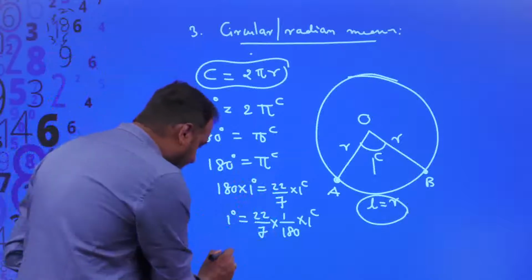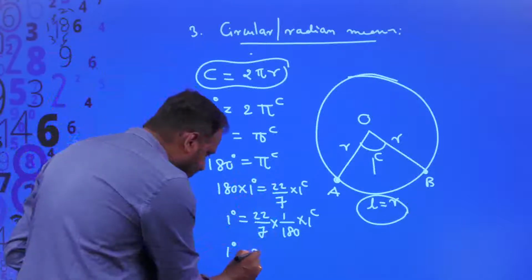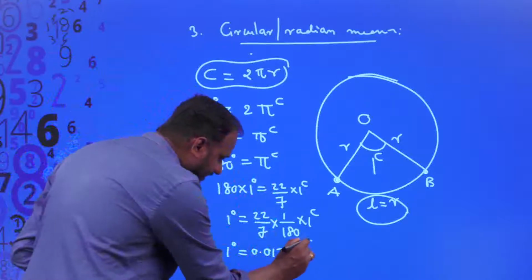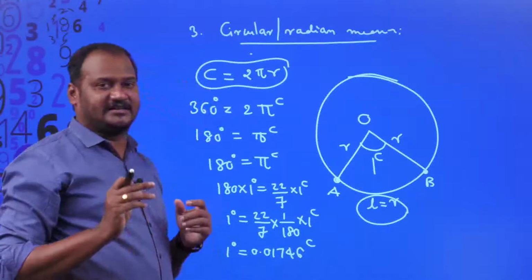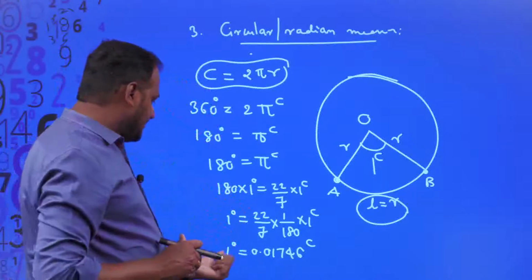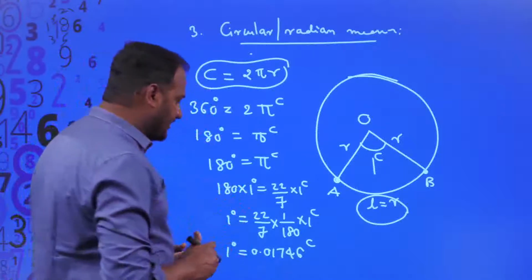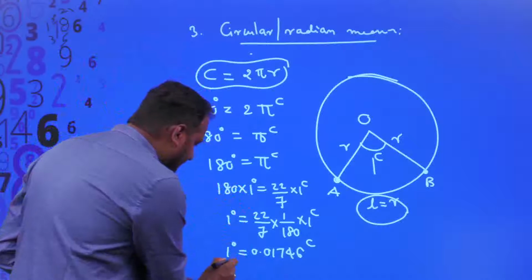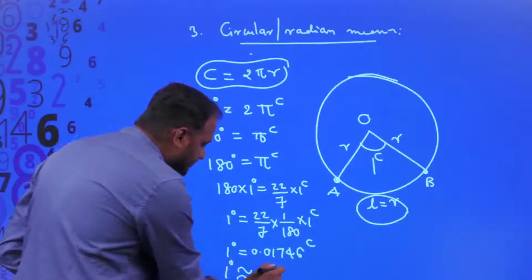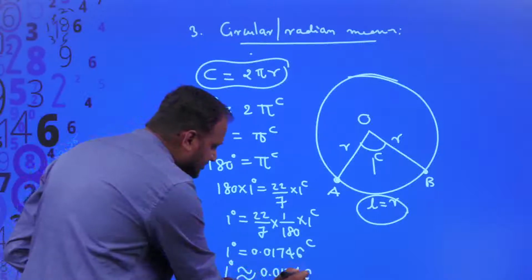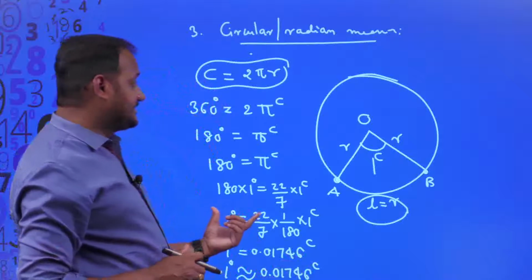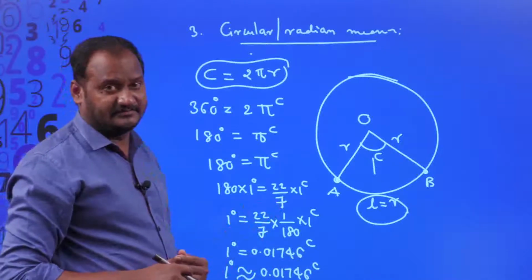That is, 1 degree is equal to 0.01746 radians. That is not the exact value, that is an approximate value. So instead of using equal to, we can use 1 degree is approximately equal to 0.01746 radians. Please make a note of it, because this is a standard value, right?